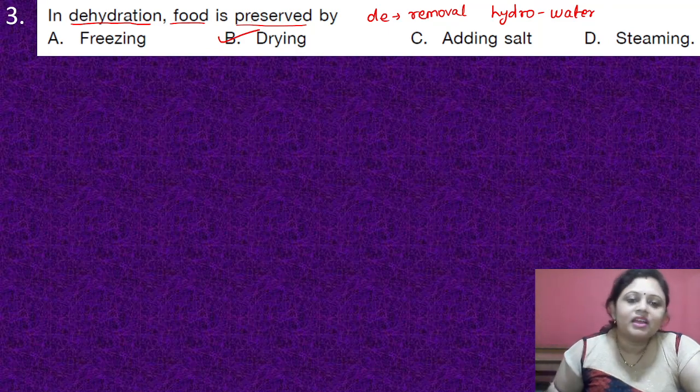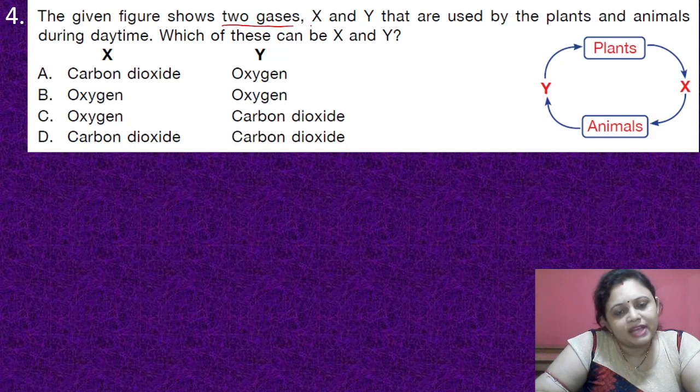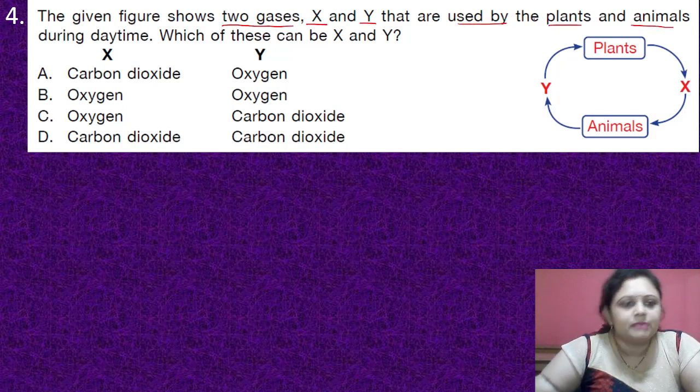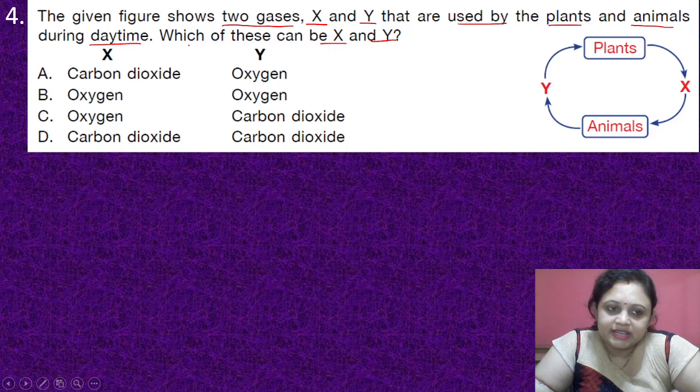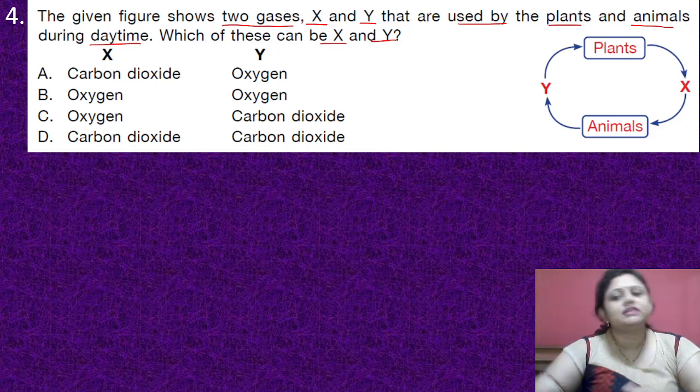Got it? Coming to the next question: the given figure shows two gases X and Y that are used by plants and animals during daytime. Which of these can be X and Y? Options are A, carbon dioxide, oxygen, B, oxygen, oxygen, C, oxygen, carbon dioxide, D, carbon dioxide, carbon dioxide.